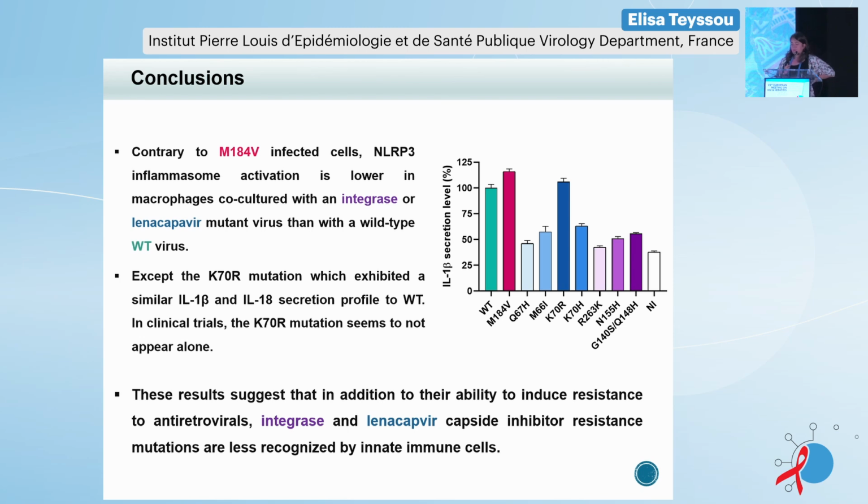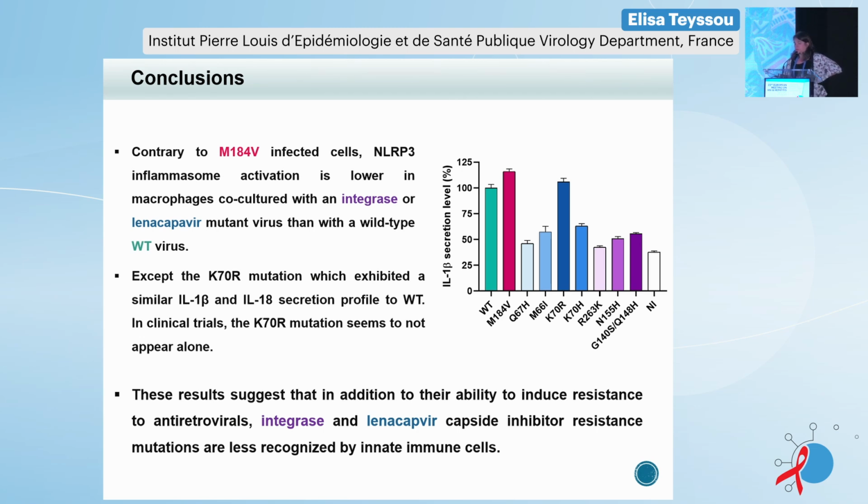So in conclusion, contrary to the results that we observed for the M184V mutation, presented here in pink, red, with a strong increase of the secretion of interleukin 1 beta compared to the wild type, we observe that cells infected with integrase or lenacapavir capsid resistance mutants do not seem to activate the inflammasome strongly.